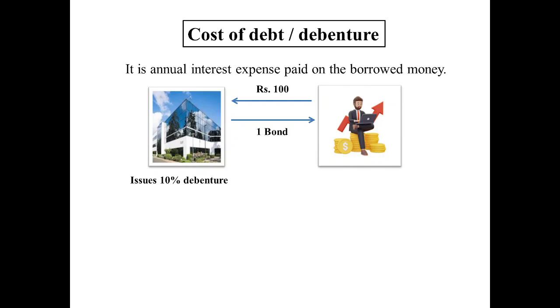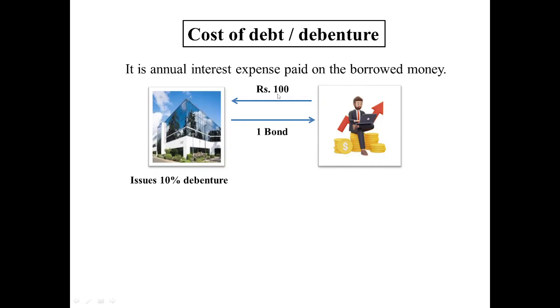Since this company has issued a 10% debenture, this investor will not give this money for free. He has invested rupees 100 and bought 1 unit of bond from this company. A bond is a kind of agreement between two parties, and this is considered a loan. So this company has taken a loan from this investor. In exchange, this company will keep on paying 10% of this amount, which is the face value. In a debenture, there is an important feature known as the face value of the bond, which is written on the bond paper.